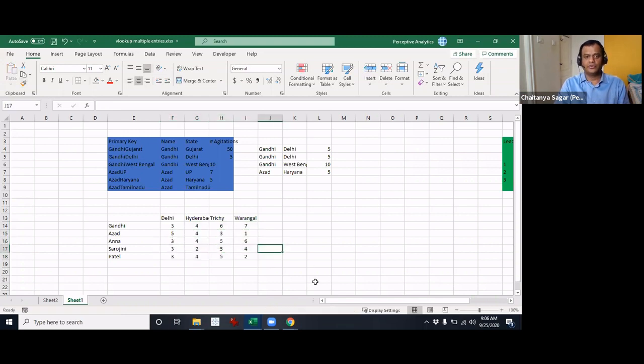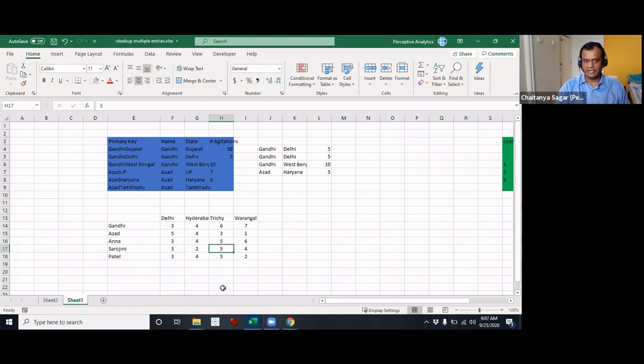What we want to do is a two-way lookup. What do I mean by two-way lookup? I want to give the input, let's say Sarojini Naidu and Delhi, and I want this information. If I change to Hyderabad, it should give me this information. If I change to Trichy, it should give me this information.